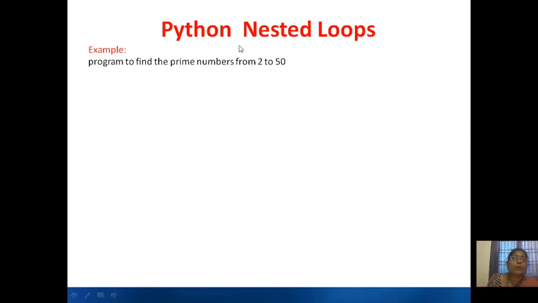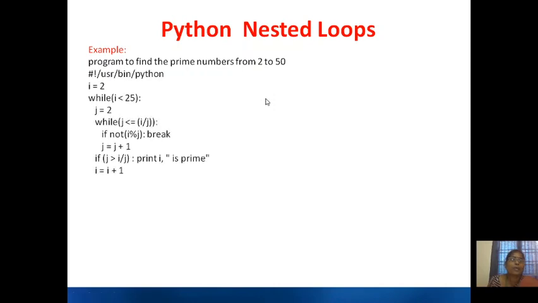Now let us see the program. We want to find the prime numbers from 2 to 50. You can use while or for. Here I am using a nested while loop. Initially i value equals 2, and 2 is less than 25, right? So you are coming here, j is equal to 2.